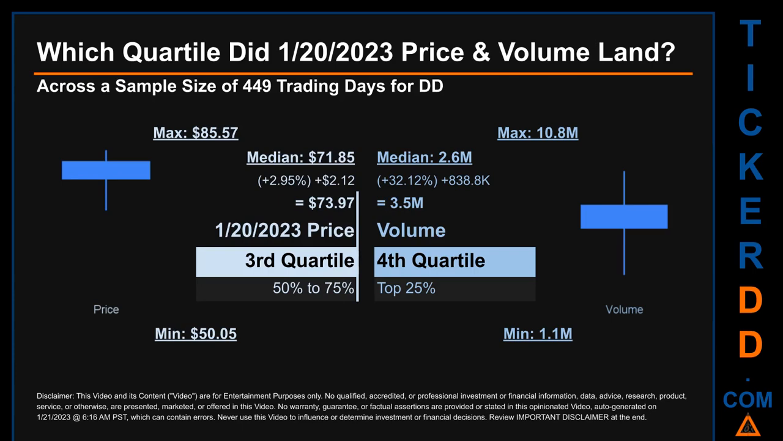Quartiles tell us about the spread of a data set by breaking that data set into quarters, just like how the median breaks the set into half. Descriptively, DD has a median price of $71.85, therefore, January 20th, 2023 price was higher from that middle marker by 2.95%. The day's volume of 3.5 million was more than the median by 32.12%.